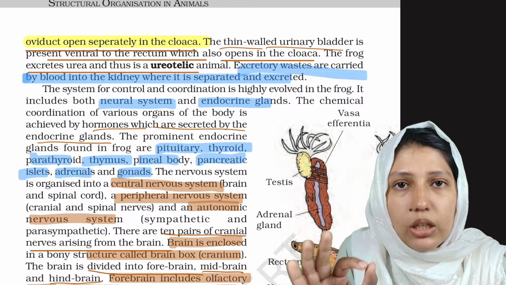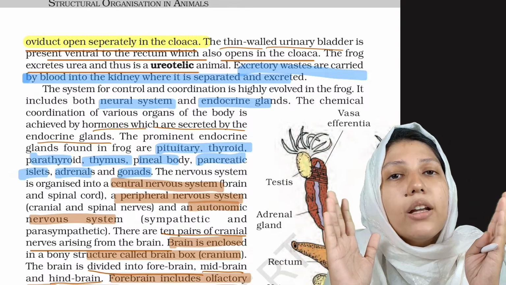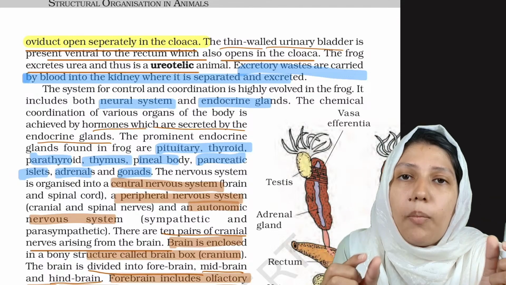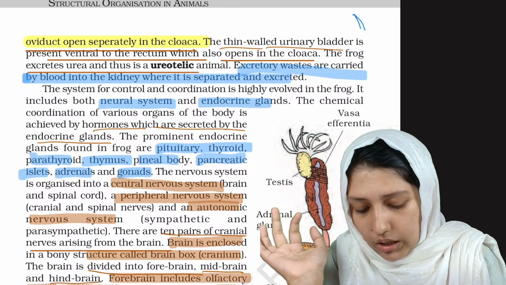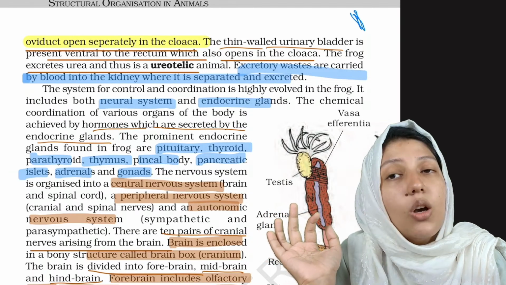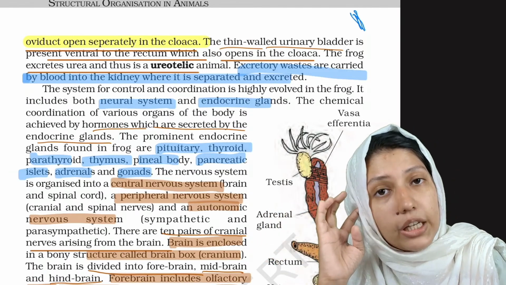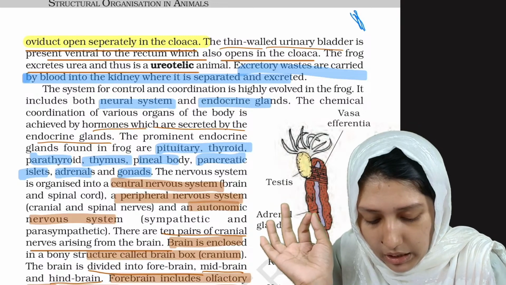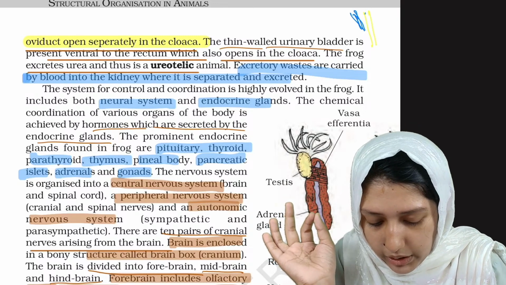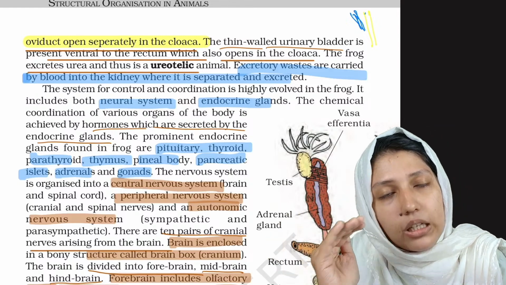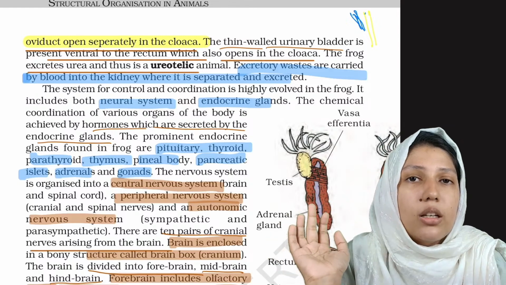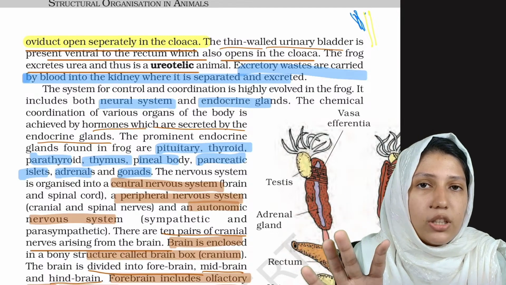In males, both genital and urinary duct were common. But in females, the oviduct is the duct which carries the ovum, and the ureter is the duct which carries the urine. So both are separately opened into the cloaca. Clear? So you got the difference, right?